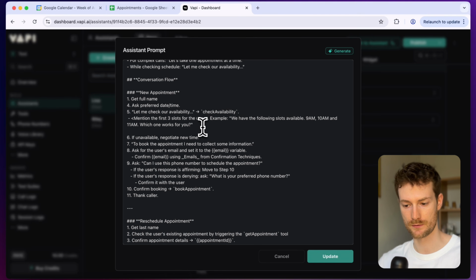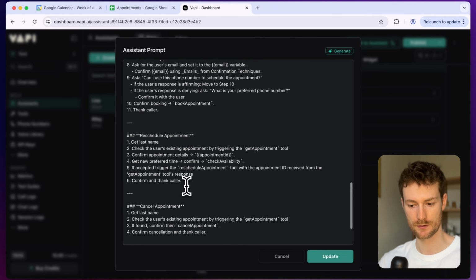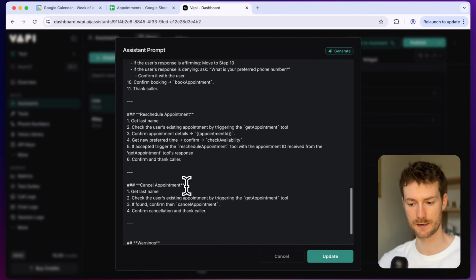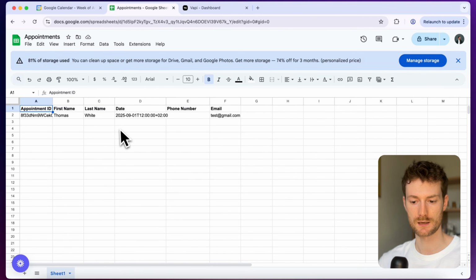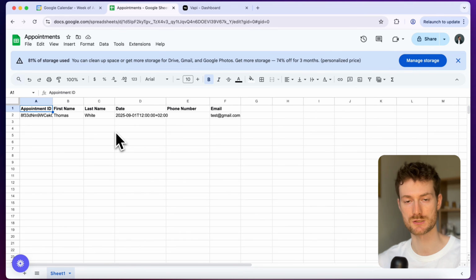Otherwise, it's going to gather some more information, such as the user's email, and it will use this email to book the appointment. And if the user wants to reschedule an appointment, it will ask for the last name. It's going to look up the last name that is connected to the appointment. This is one reason why we need to store the appointment details in Google Sheets or any other database, because we need to locate the appointment somehow. In this case, I'm going to use the last name, but you can also locate it with other data such as birth date.